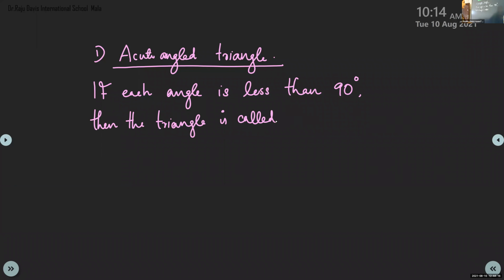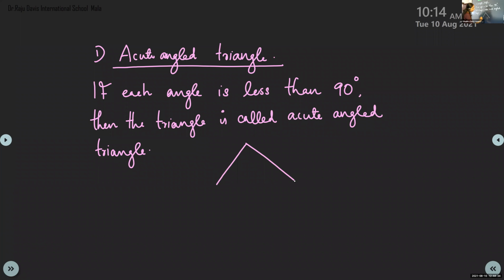Did you understand the meaning? And like previously we have drawn, we have to draw a rough sketch. In that you indicate the angles. That is, if it is 70 degree, this will be 60 degree and this will be 50 degree. So total 180, right? So all angles are less than 90 degree.